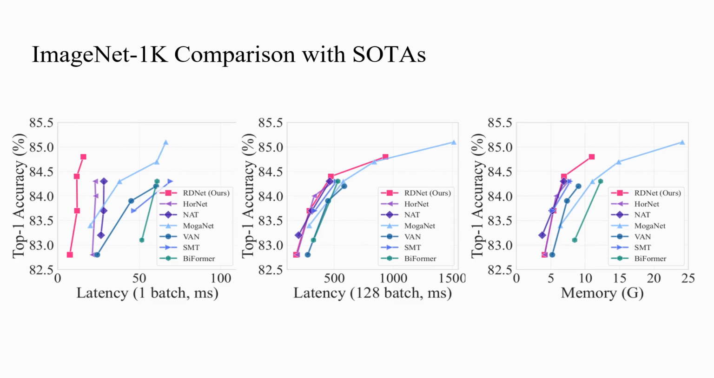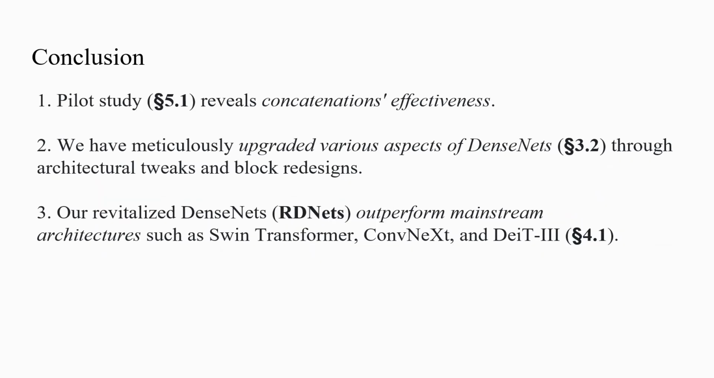In conclusion, we revisited DenseNet and found through a pilot study that its concatenation shortcuts are more effective than ResNet-style additions. By updating DenseNet with modern elements, we proved it can still compete with the latest architectures. Our RDNet outperformed mainstream architectures such as Swin Transformer, ConvNext, and DeiT3. We hope this encourages more use of concatenation in network design and shows that DenseNet can still be a strong contender alongside ResNet.